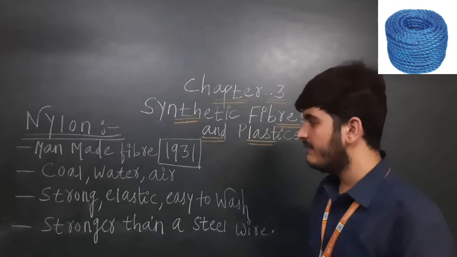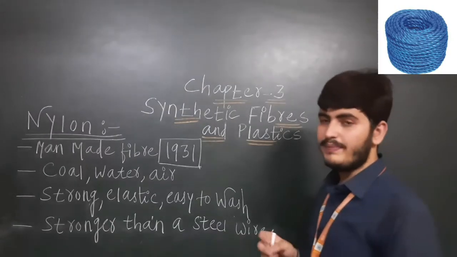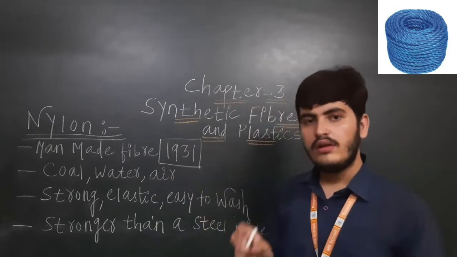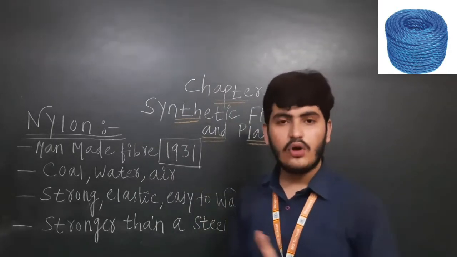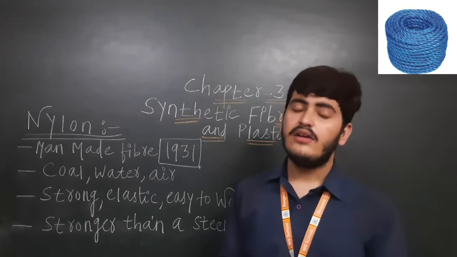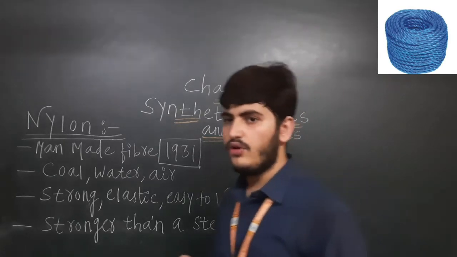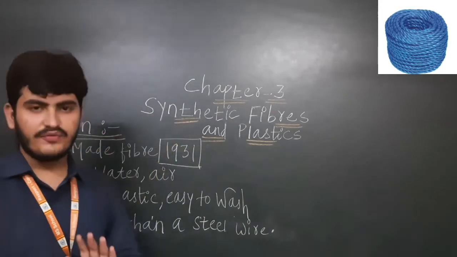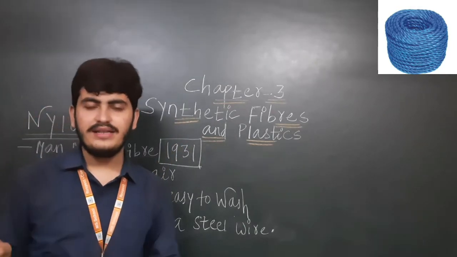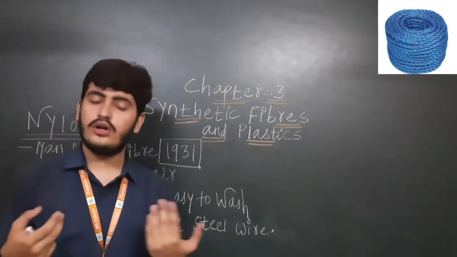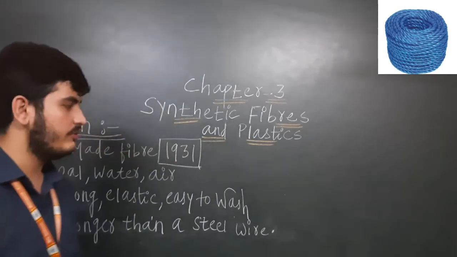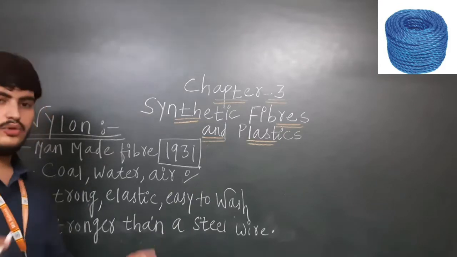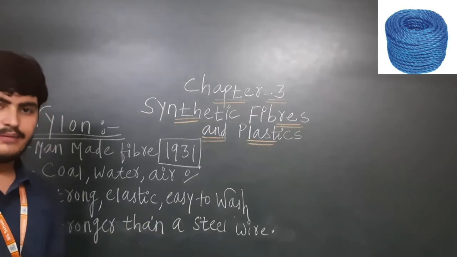Means they have not taken anything from plants and animals to prepare this fiber. They have prepared the fiber by using coal, water and air. They have not used the raw materials which we get from plants and animals. So it was a totally synthetic fiber, because they used nothing from plants or animals. These three things they have used: coal, water and air. So we can say it is a totally synthetic fiber.